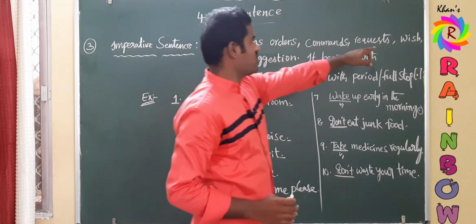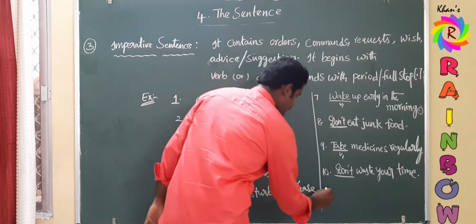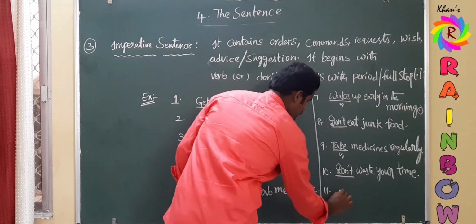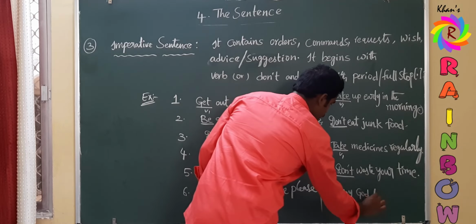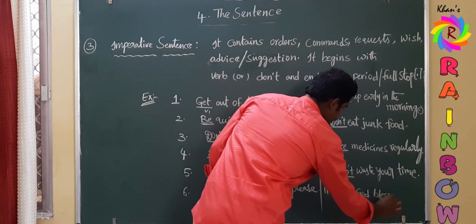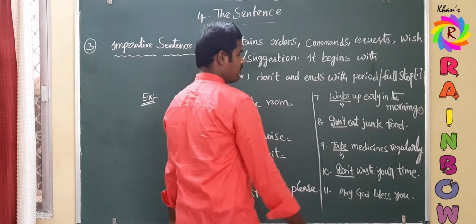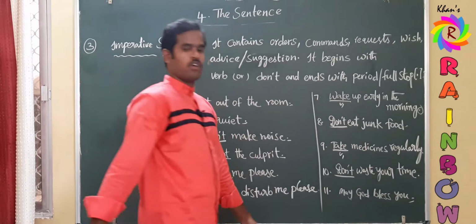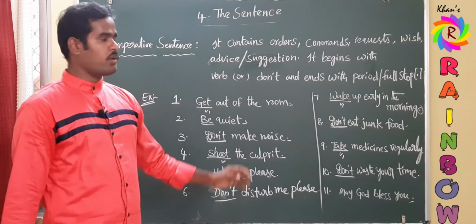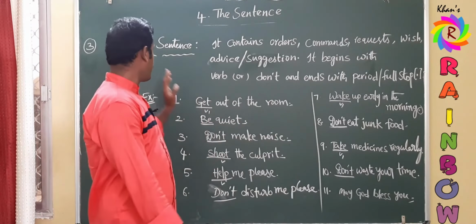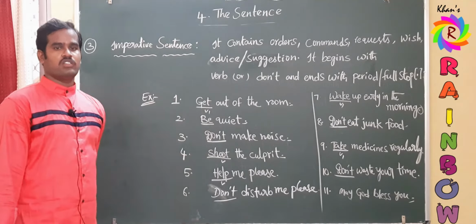And one more thing, wish. Sometimes wishes will also start with verbs. I will write one more here. May God bless you. See, it begins with a verb and ends with a full stop. Wishes. May God bless you. May you live long. Such types of wishes will also come under imperative sentences. So this is about the third type of sentence.